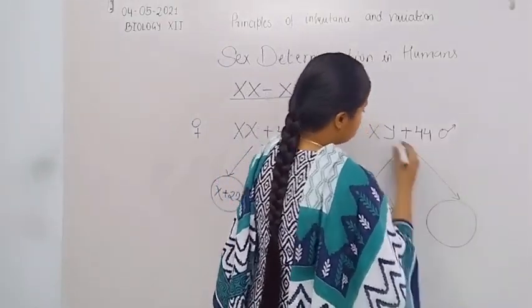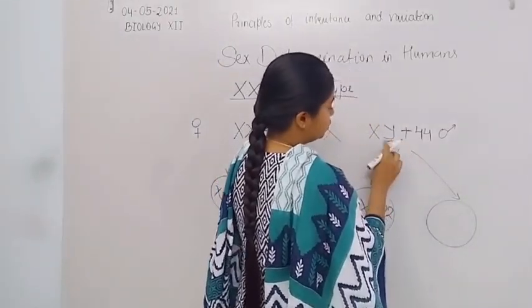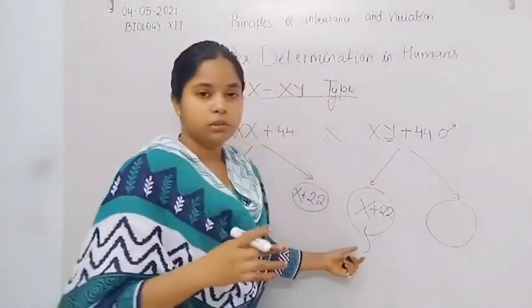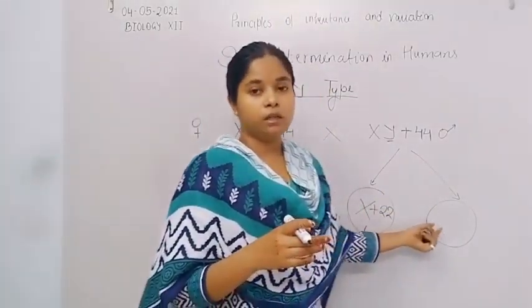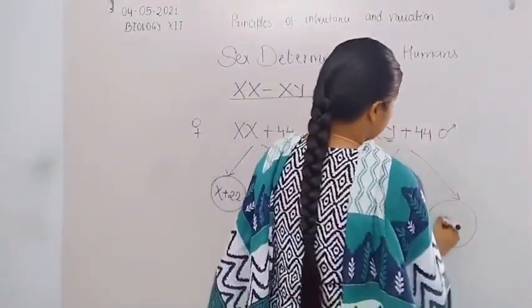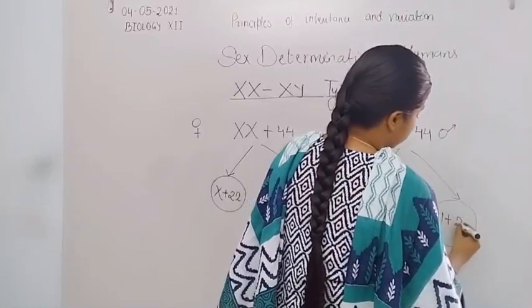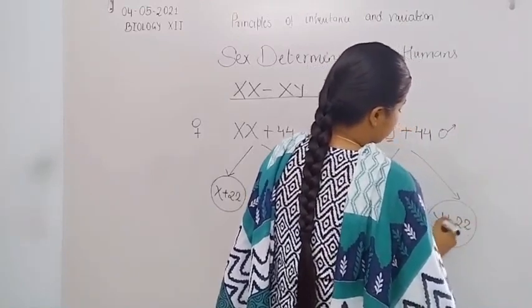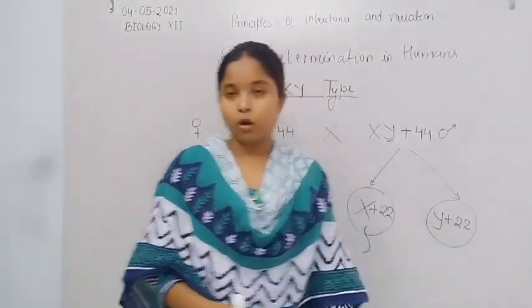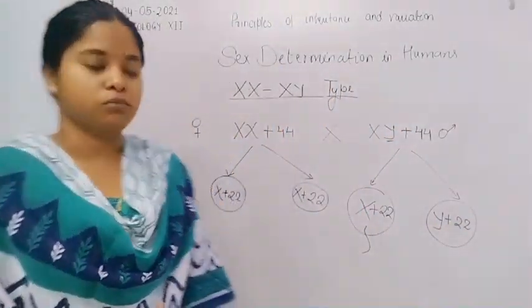Another cell receives the Y chromosome, because there is a 50% chance. So 50% of cells have the X chromosome and the other 50% have the Y chromosome: Y plus 22. X and Y are the sex chromosomes and the 22 are the autosomes, or somatic chromosomes.